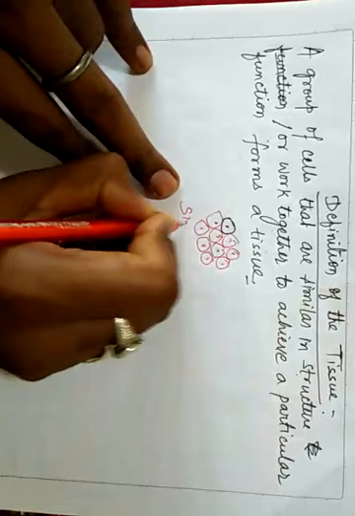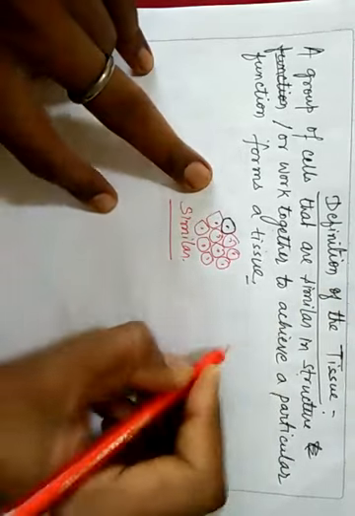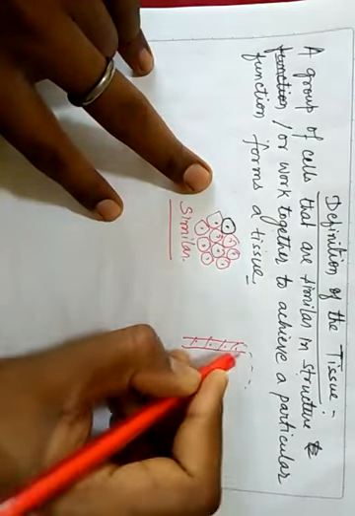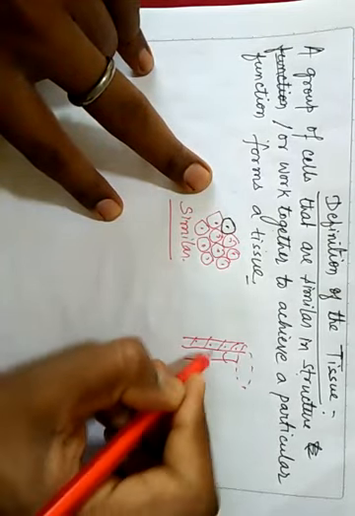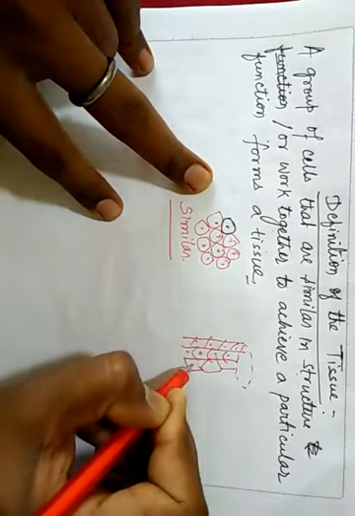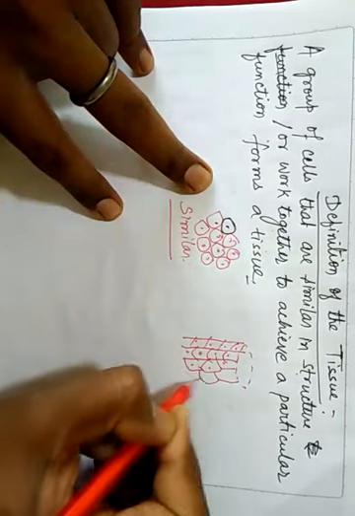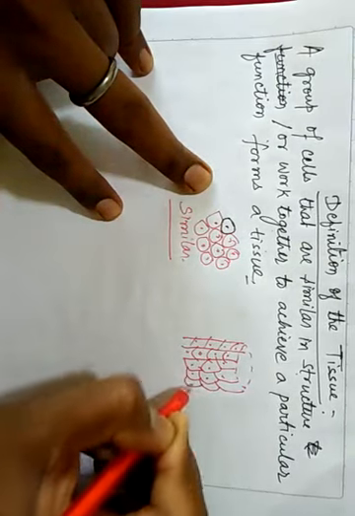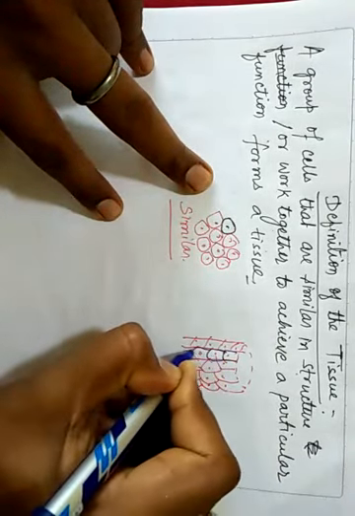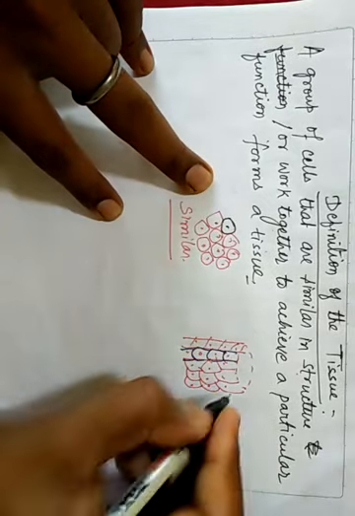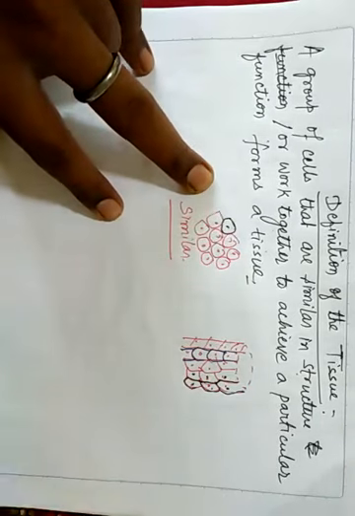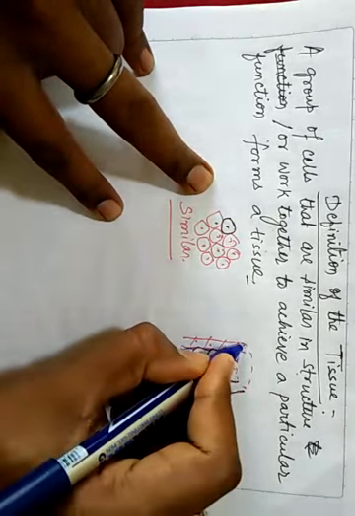Suppose here such type of tissues, then in this fashion tissues are present, then such type of tissues. So tissues are different here. I will show you from different colors so that it will be clear cut. They are different from each other, but they are grouped and they are working together. So in such condition also we call it tissue.